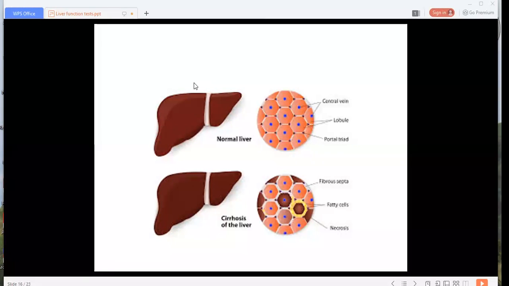Now we will go towards the next topic, that is nutritional cirrhosis. In portal cirrhosis, one part is nutritional cirrhosis. The synonyms of nutritional cirrhosis are multilobular cirrhosis, or Laennec cirrhosis.